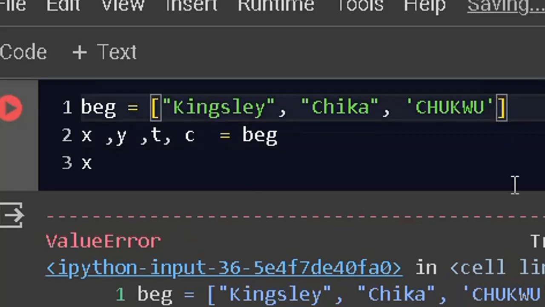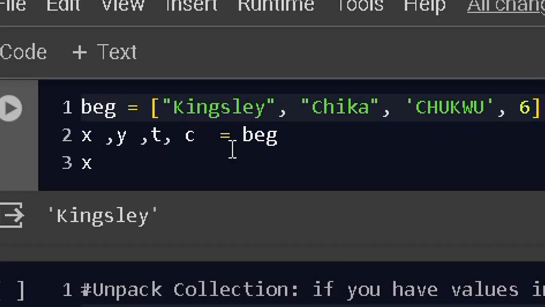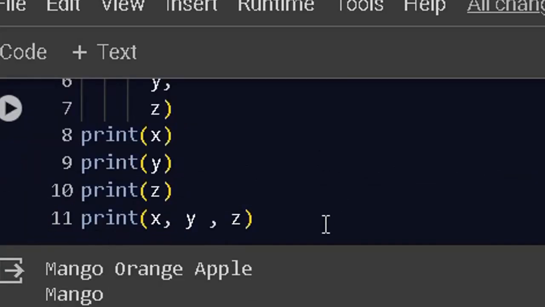The moment I do comma here and add 6 and then run this code, it should not give me an error again, because there is 4 here and there is 4 there. So this is the way you can unpack a collection. That's what we call it. This is the easy way you can unpack a collection.